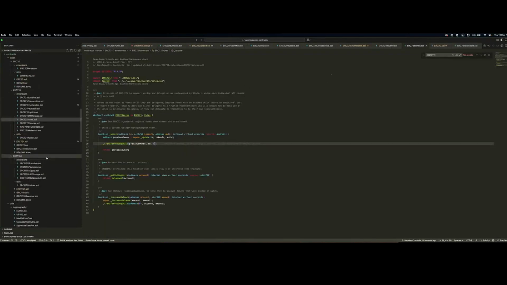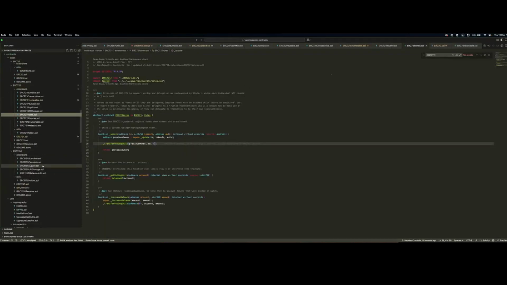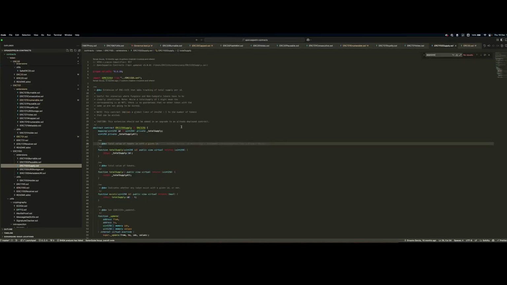Quick extension here also is the supply. This one is for those use cases where you want to quickly track the supply of the token types within your ERC 1155 standard. In our case, if we extended this, we could have simply seen that the sneaker, because it's a 1-of-1 limited edition, has a supply of 1.